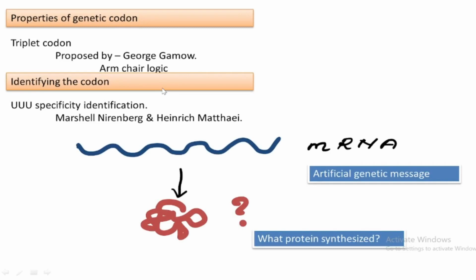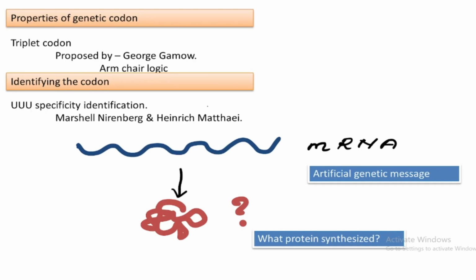Next is identifying the codon. So till now we have learned that there is a three-base codon to code for each amino acid. Then we need to understand what amino acid is coded by each type of codon. For understanding that, two scientists, Marshall Nirenberg and Heinrich Matthaei, synthesized an artificial mRNA having a polyuridine sequence.